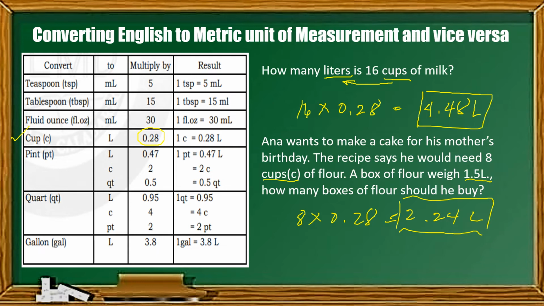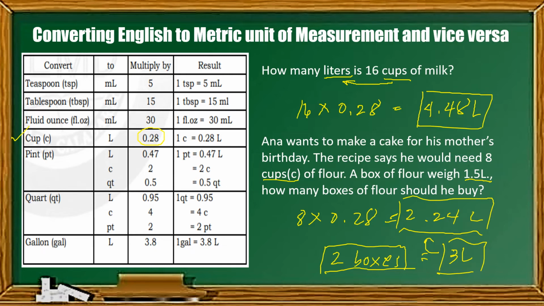Siyempre, hindi. So, what will happen is that, dadagdagan natin yung isang box. And kapag dinagdagan natin yung isang box, magiging 3 liters na siya. So, that means our needed box of flour is 2 boxes, which is equivalent to 3 liters. Kaya magiging kasya na siya dito. Okay lang po yung sumobra, wag lang magkulang. So, ang sagot natin dito is 2 boxes.